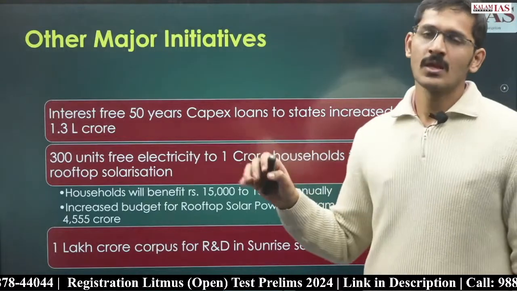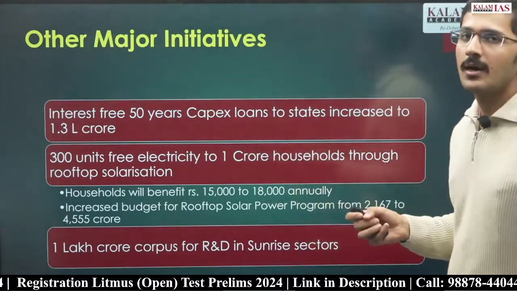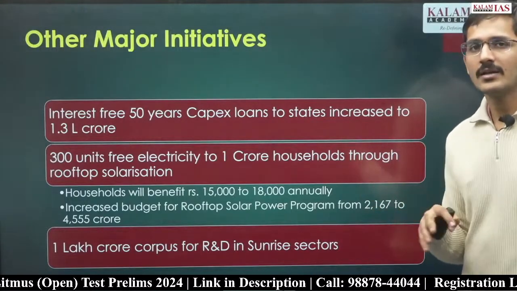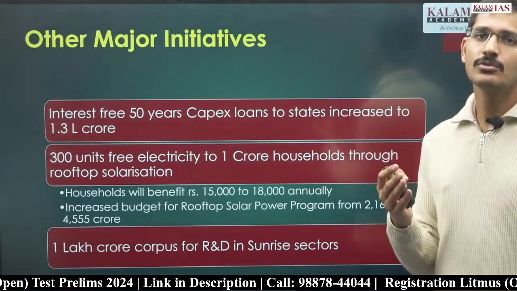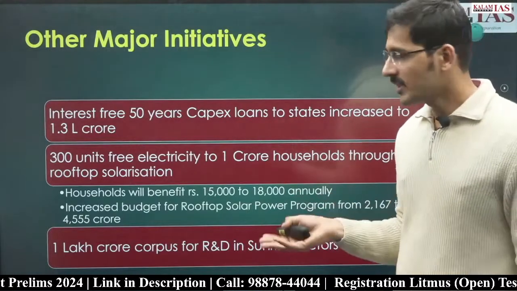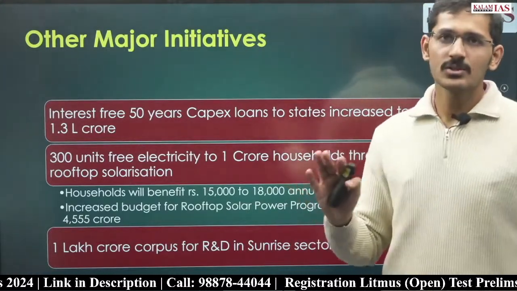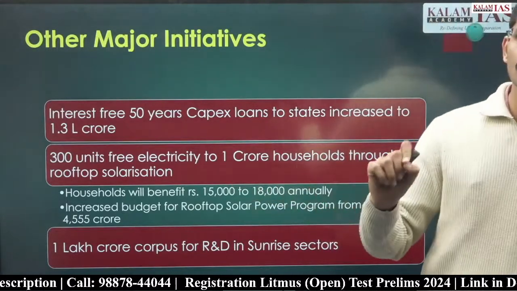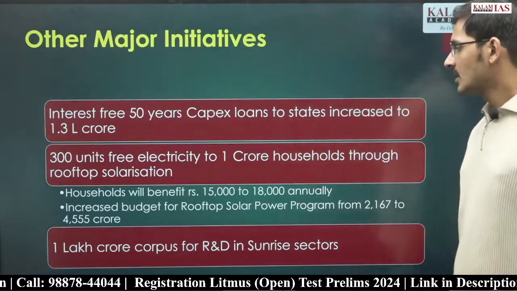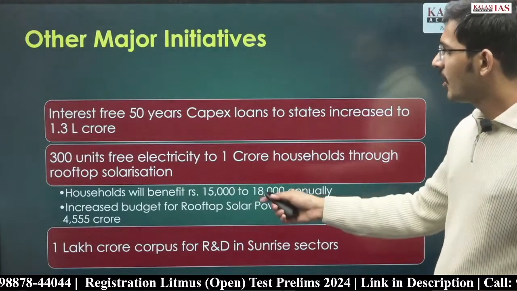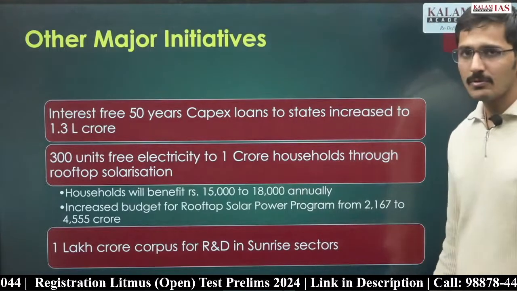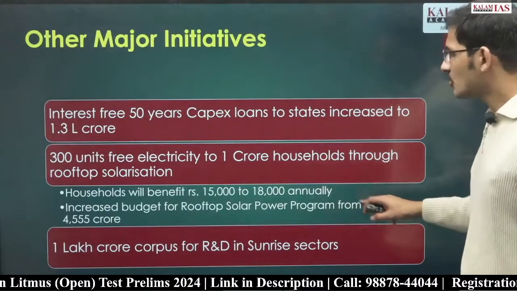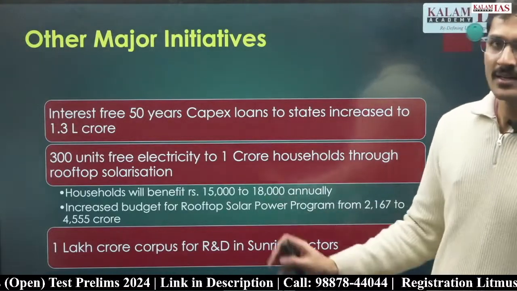rooftop solarization. तो rooftop solarization के through at least 1 crore households will benefit and they will be able to have 300 units of free electricity every month. हर महीने 300 units की free electricity उनको मिल सकता है, and this household will benefit rupees 15,000 to 18,000 rupees annually. के लिए भी गवर्नमेंट ऑफ इंडिया ने जो है बजट है रूफटॉप सोलर पावर प्रोग्राम, एक रूफटॉप सोलर पावर प्रोग्राम गवर्नमेंट ऑफ इंडिया चलाती है, उसका बजट 2000 करोड़ से बढ़ा के 4,500 करोड़ कर दिया है।